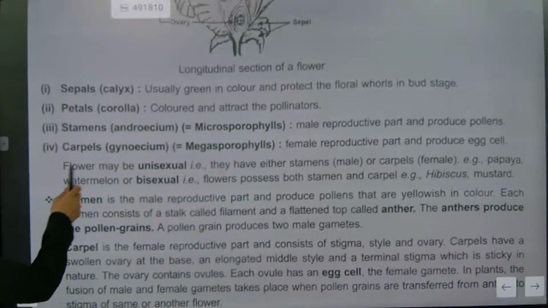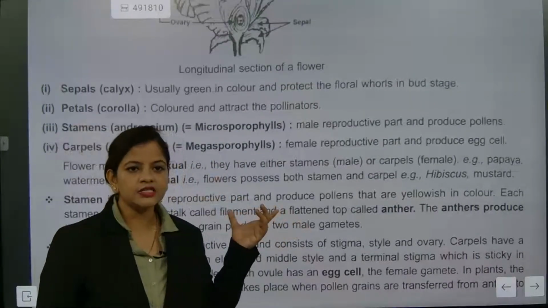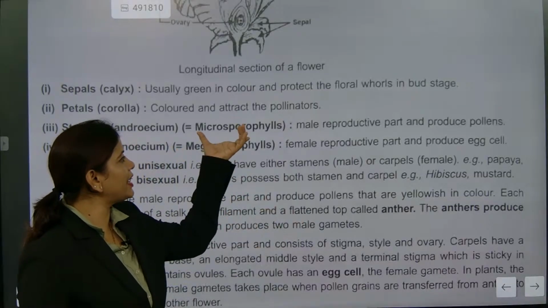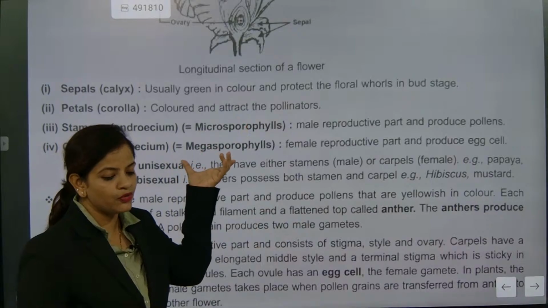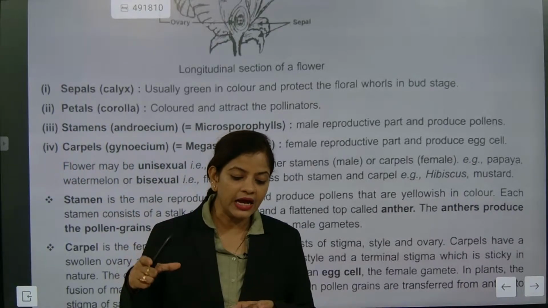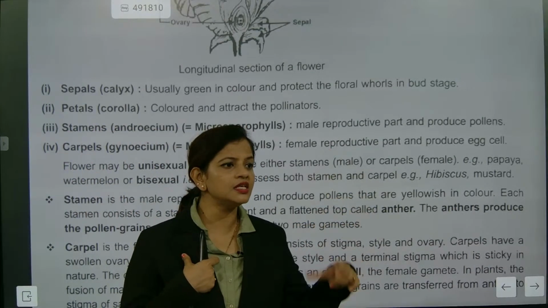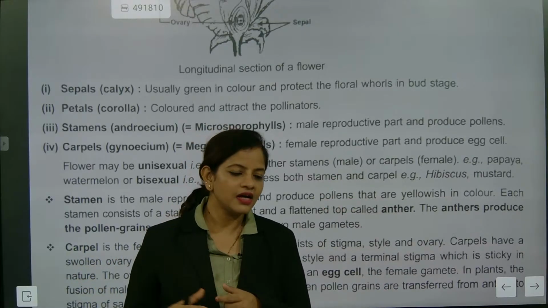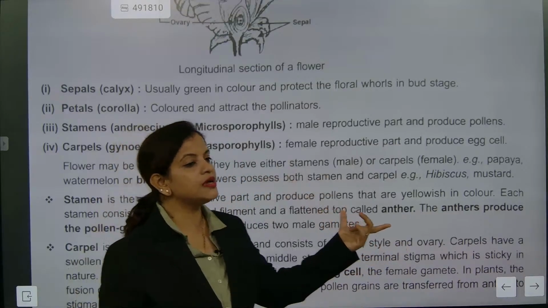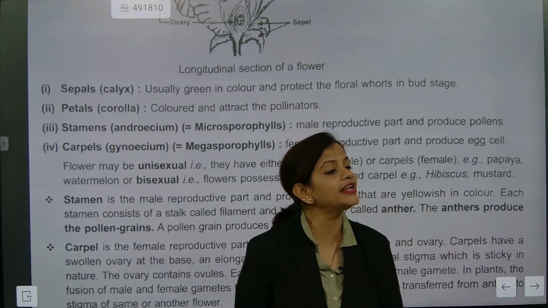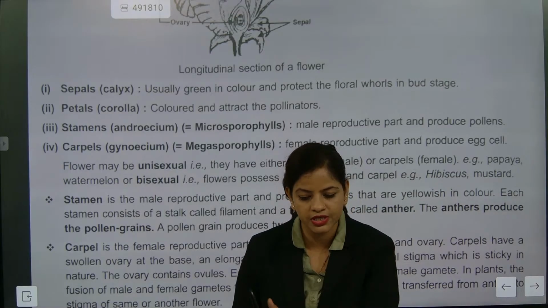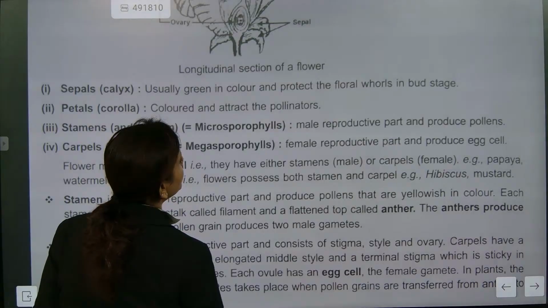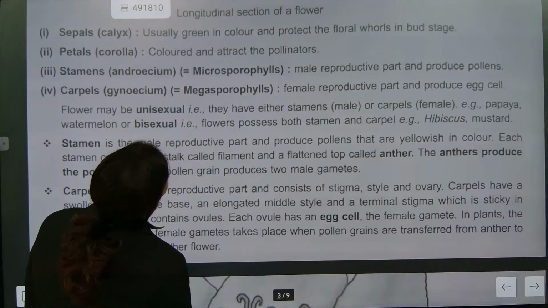The next part is carpel, that is gynoecium. Carpel, that is megasporophyll. Microsporophyll and megasporophyll. Microsporophyll is the male reproductive part and megasporophyll is the female. Understood? So what are we calling them? Androecium and gynoecium. Got it? The male reproductive part produces pollen, and the female reproductive part produces eggs.